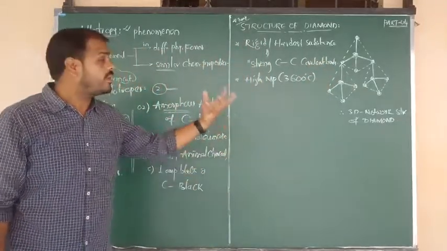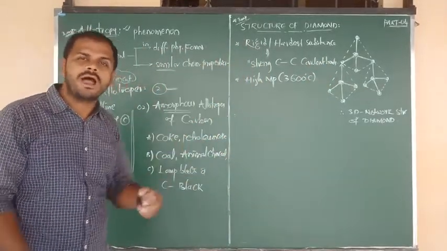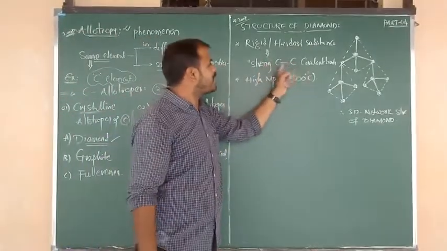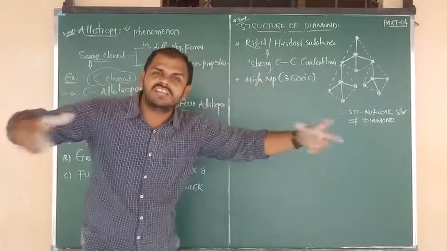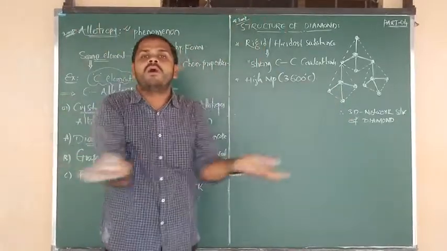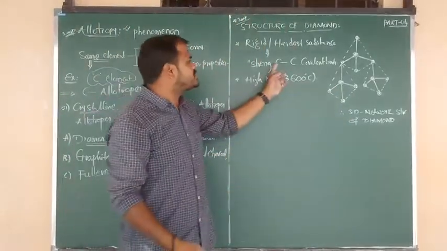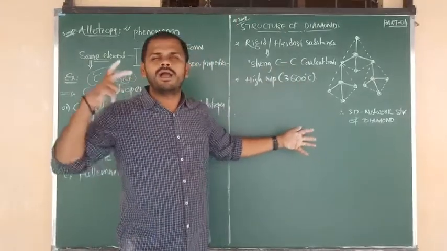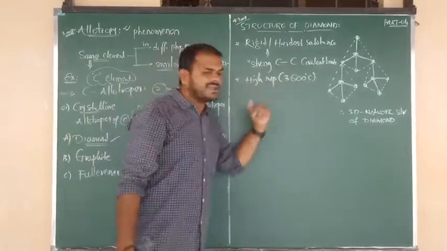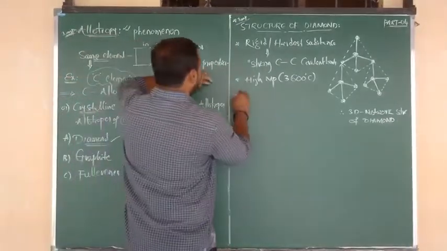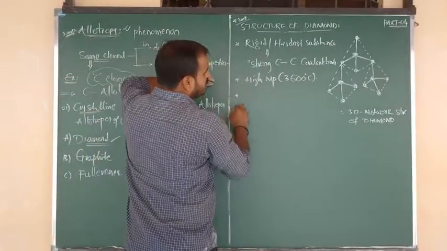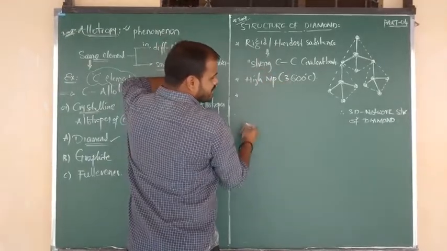That much temperature is required to break the carbon-carbon covalent bonds, because in that molecule a 3-dimensional network structure is there, a 3-dimensional bulky polymeric structure. To break those strong C-C covalent bonds you require a huge amount of temperature, around 3600 degrees Celsius. Okay, fine. Next point I want to tell about the structure. Diamond contains which type of structure?